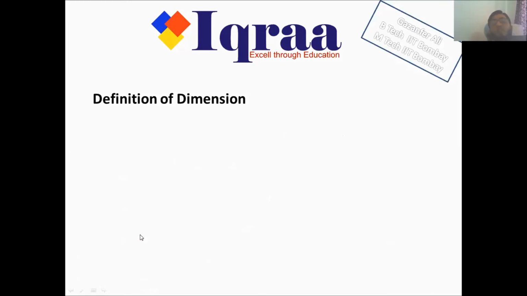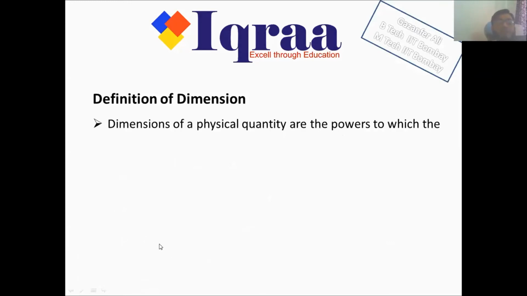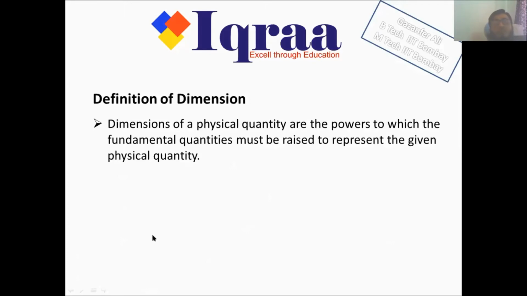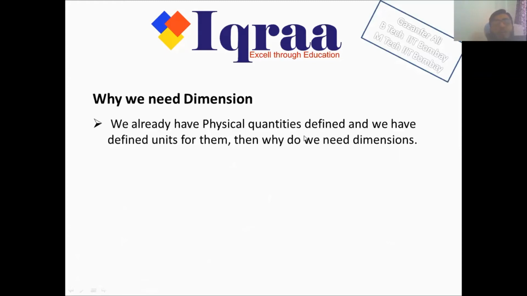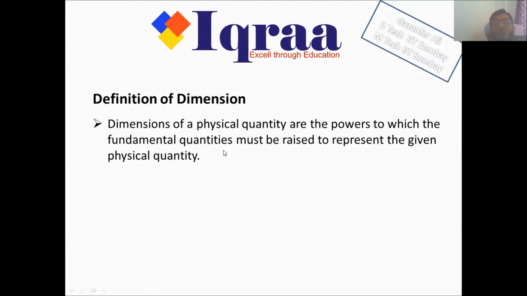So now we are in a position to give the definition of dimension. What is the definition of dimension? The dimensions of a physical quantity are the powers to which the fundamental quantities must be raised to represent the given physical quantity. What we have to do is take the fundamental quantities and raise them to the appropriate power to represent the physical quantity.